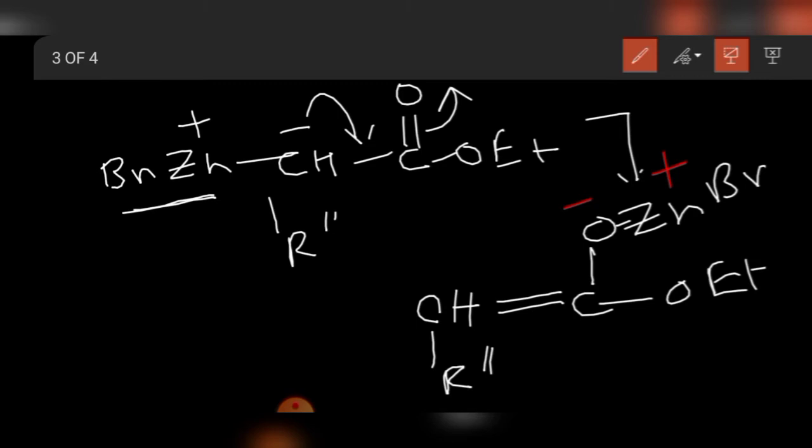Now the reaction proceeds through this carbon: the bond rotates and this side attacks another keto carbonyl.